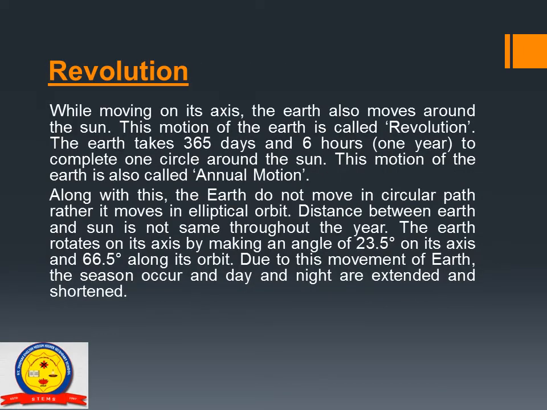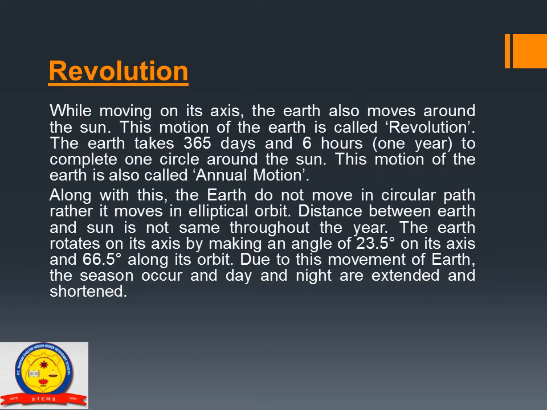Now what is revolution? While moving on its axis, the earth also moves around the sun. This motion of the earth is called revolution. The earth takes 365 days and 6 hours, means 1 year, to complete one circle around the sun.